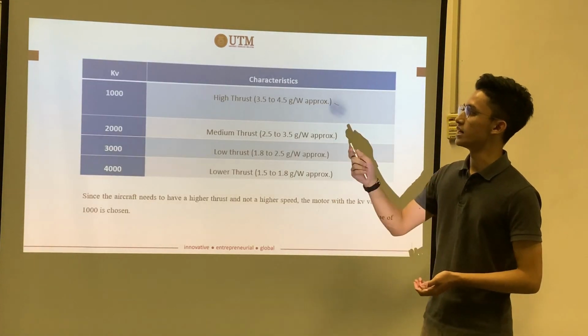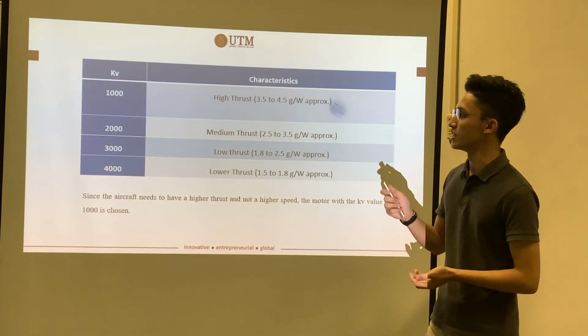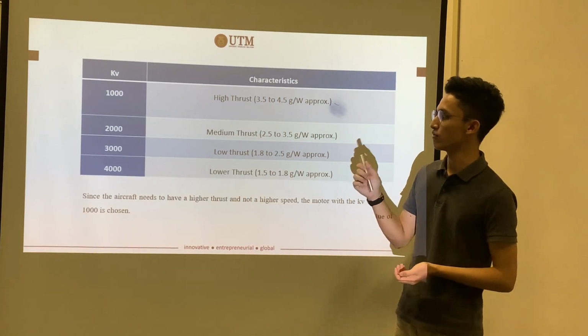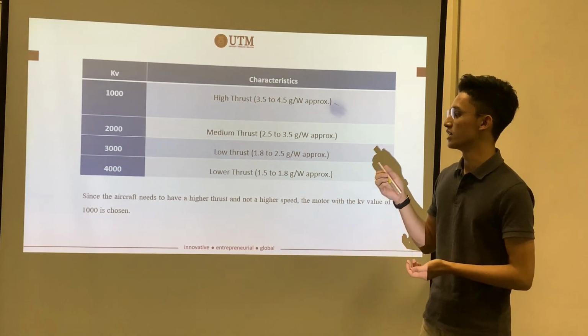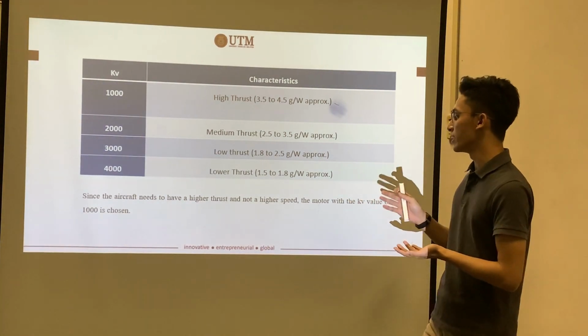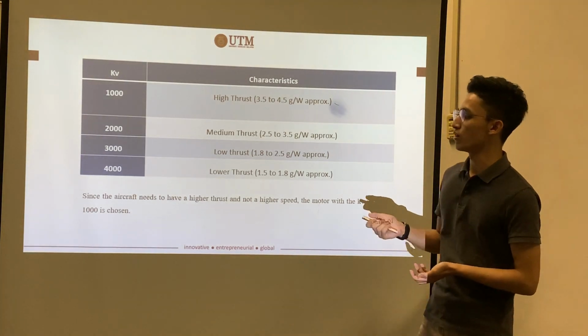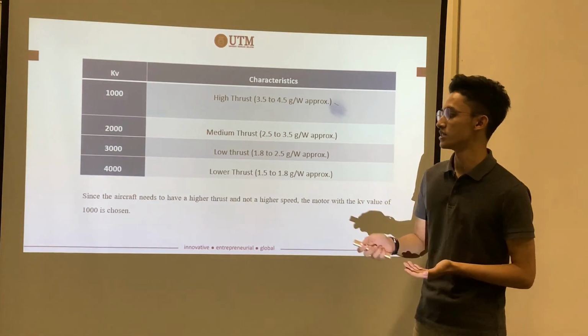And then we have the kV and characteristic of aircraft table. We have 1000 kV of motor, 2000, 3000, and 4000. Since our aircraft needs to have a higher thrust and a higher speed, the motor with the kV value of 1000 or 1000 to 1400 is chosen.